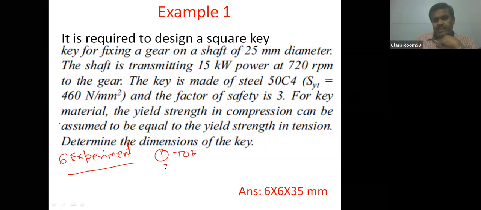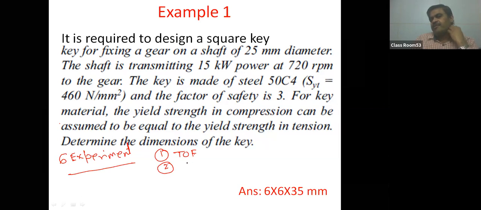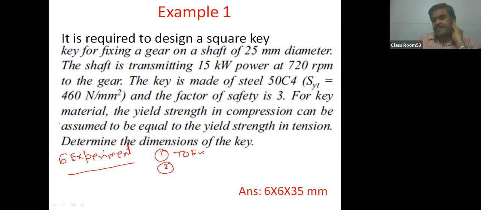TOF. The second one was the Goodman line or Soderberg line, the theories related to fluctuating stresses. The first ones were the theories related to static stresses. There are 5 theories in that. We plotted all the theories, and then Goodman, Soderberg, and Gerber parabola, which we also plotted for fluctuating stresses using MATLAB.